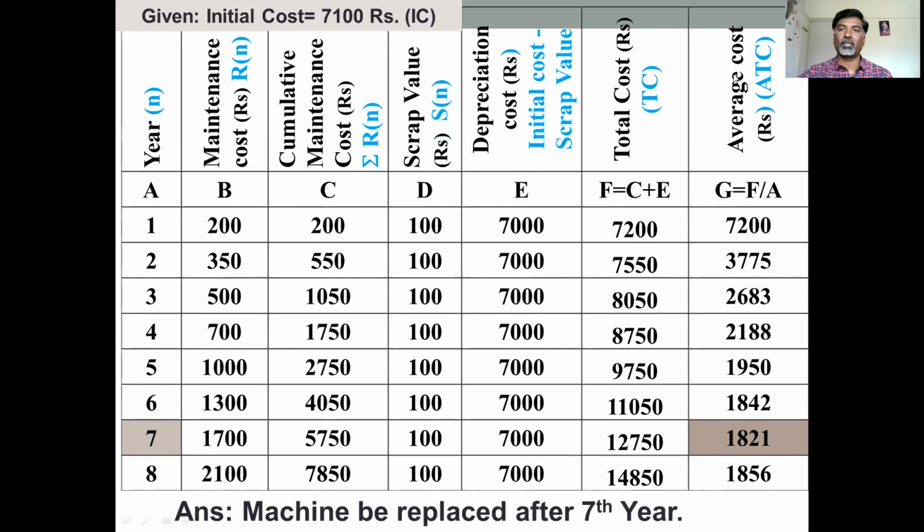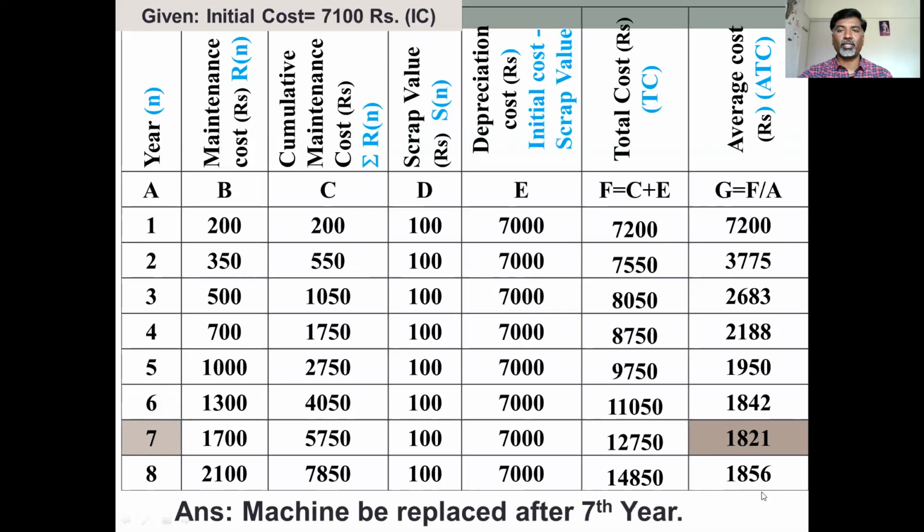Then the average cost. How to calculate the average cost? Average cost is equal to total cost divided by year. So here total cost is 7,200 divided by 1 is equal to 7,200. Likewise, 7,550 divided by 2, 3,775. So in this way, you have to calculate the average cost for all 8 years.